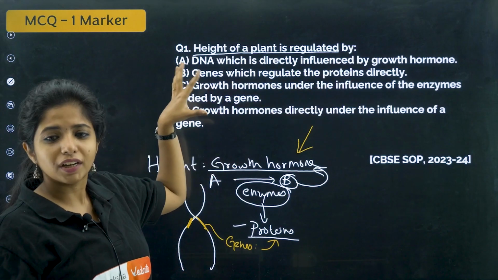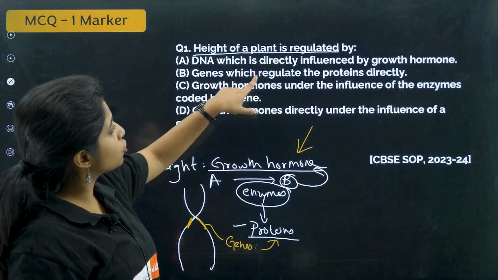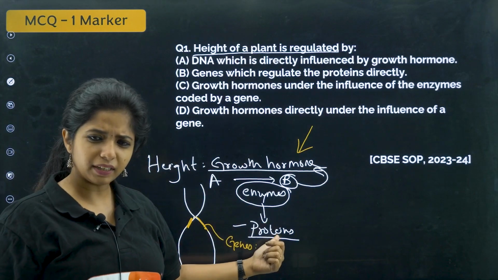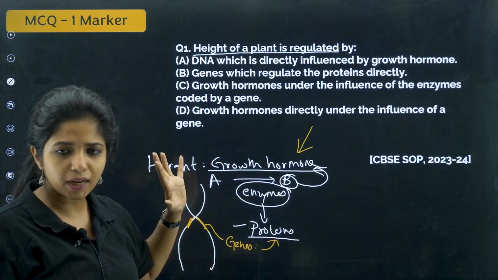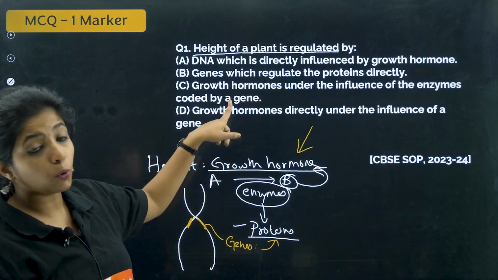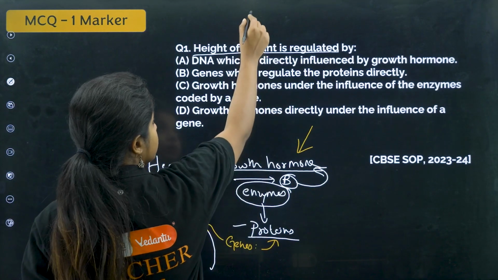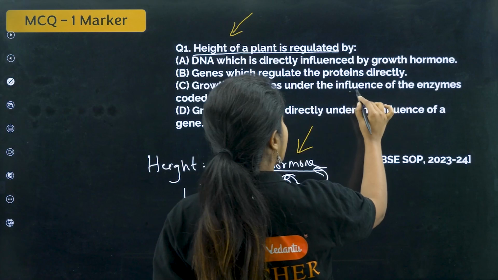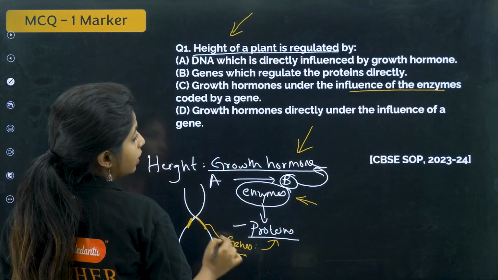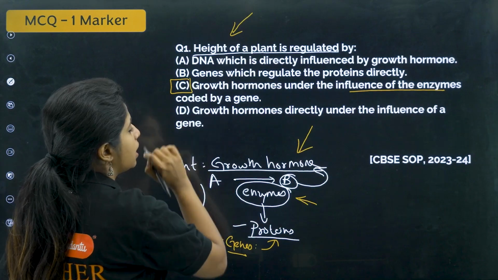No, growth hormone does not influence the DNA. Now, genes which regulate the proteins directly? No, it is not directly regulating any protein there. Now, growth hormones under the influence of an enzyme coded by a gene. So growth hormone is the one that is coding for the height, and it is under the influence of enzymes, which are coded by what? Gene. So this is apparently correct, but let's see the last option.